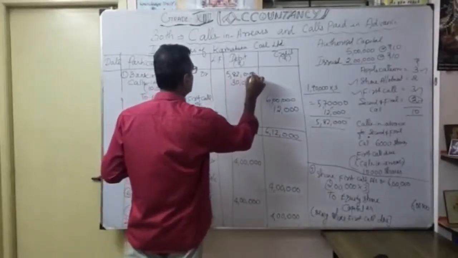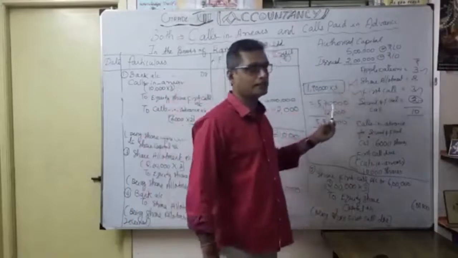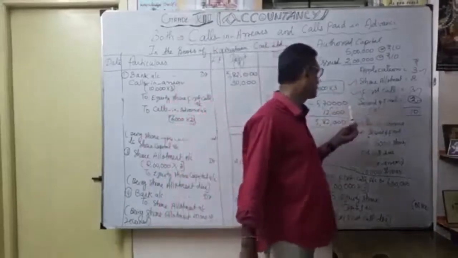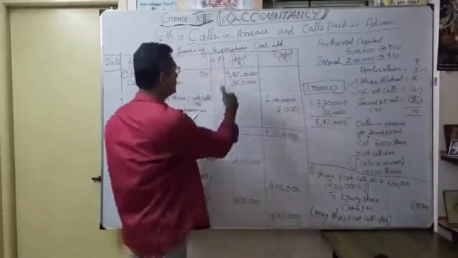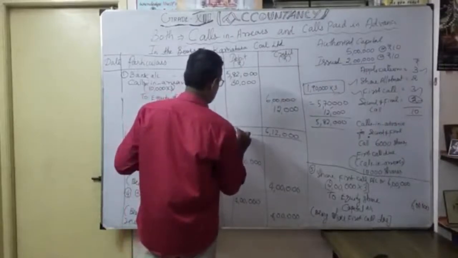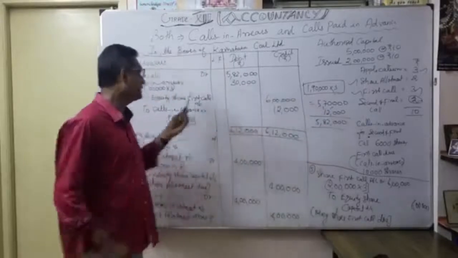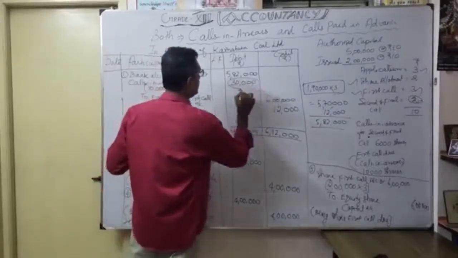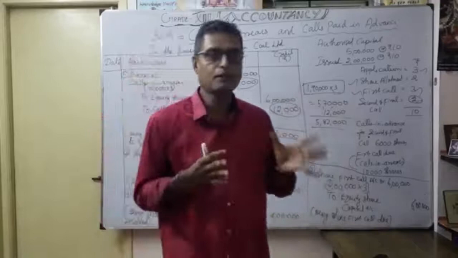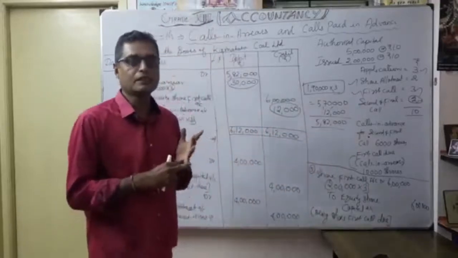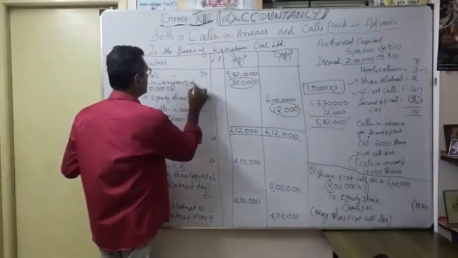Now totally how much did you receive? 5,82,000. How? Instead of 2 lakhs, only 1,90,000 paid the first call, so at 3 rupees that is 5,70,000. Then this 12,000 they paid in advance. Totally 5,82,000. Now total it and you will get 6,12,000 on both sides. Verify the total of debit side and credit side. So this 30,000 is calls in arrears and this 12,000 is calls in advance. At the time of the first call, 10,000 shareholders had not yet paid, that's why I want to show the calls in arrears account.